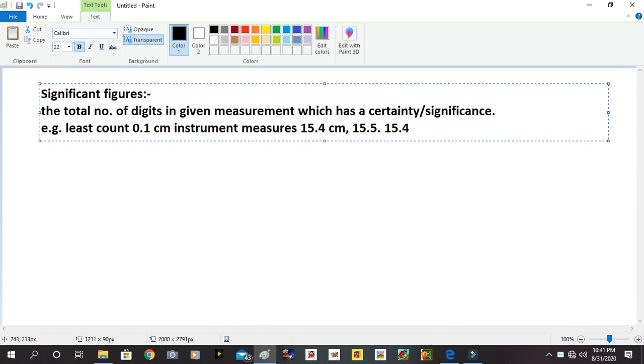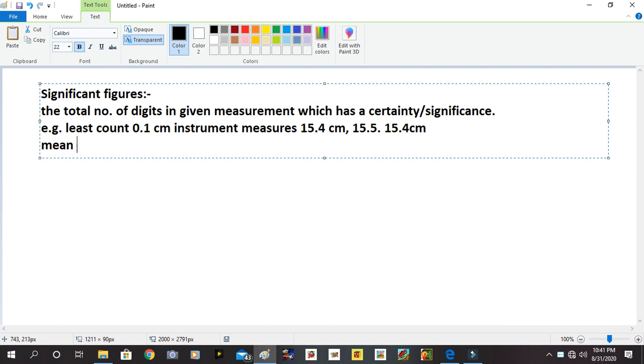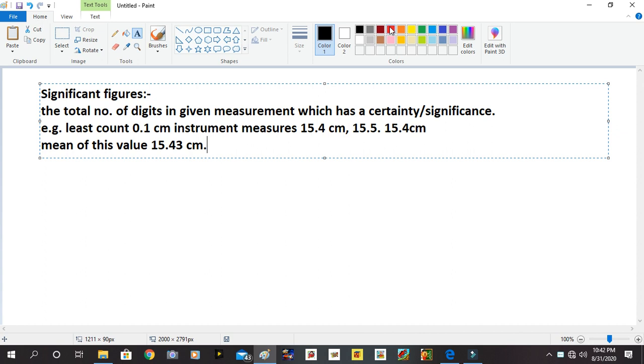15.4 centimeter. So if I take the mean of these values, then the mean will be 15.43 centimeter. Practically, here I shall say that I am sure about the first three digits.